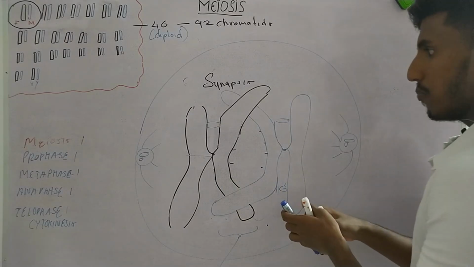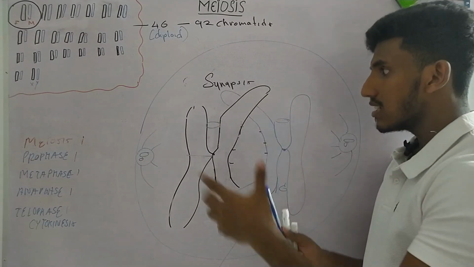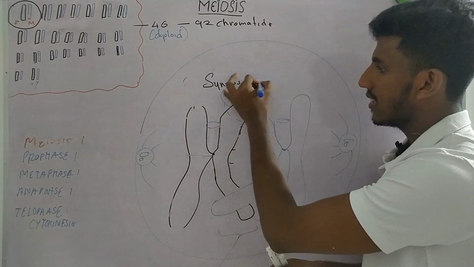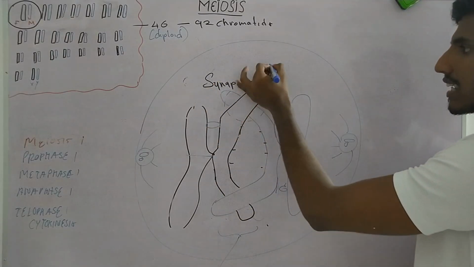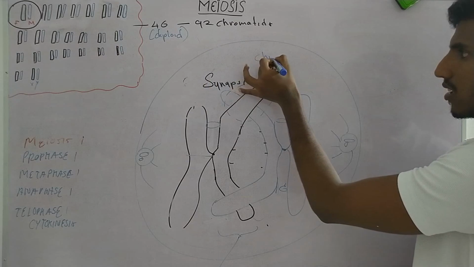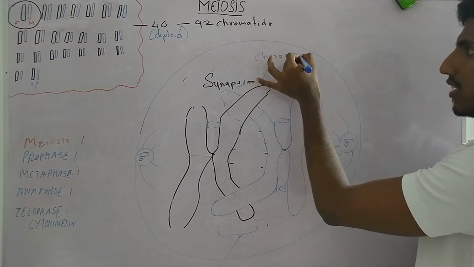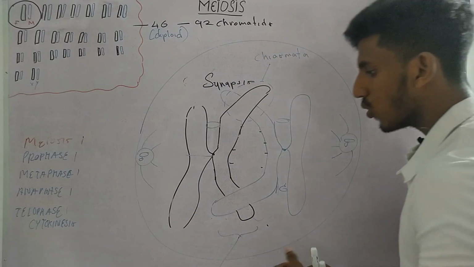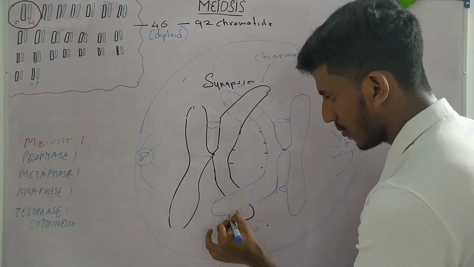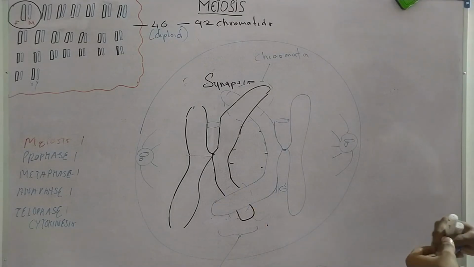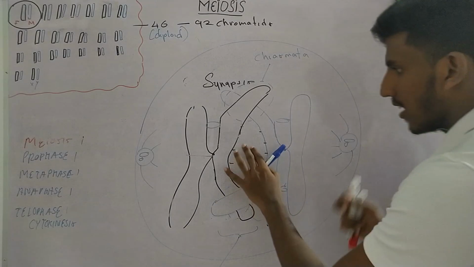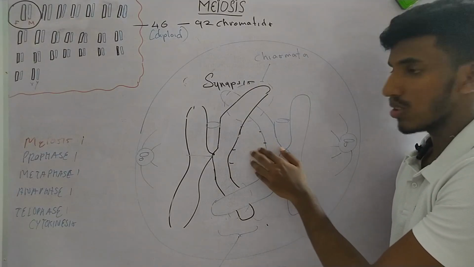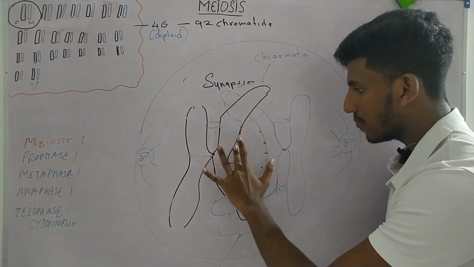Now the places where the non-sister chromatids have crossed over, this region we call chiasmata. Singularly, we can also call it chiasma. Now we have two chiasmata here. Now can you remember the synaptonemal complex that was holding these two chromosomes together? Now they disassemble.